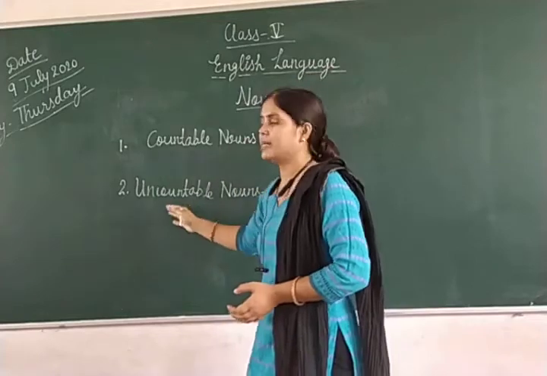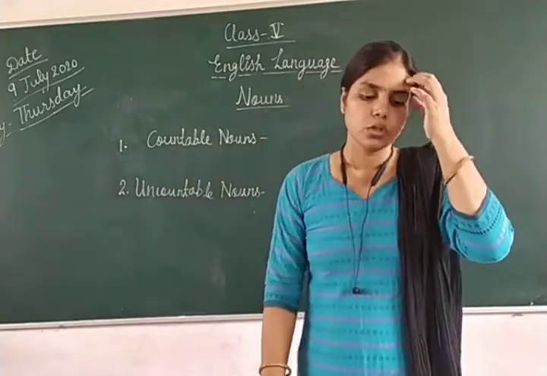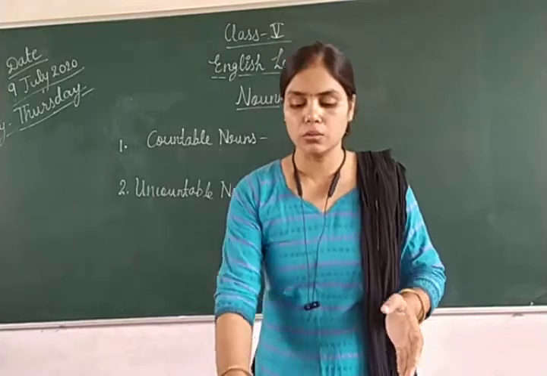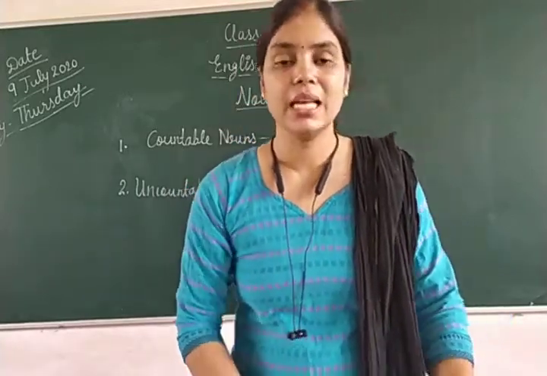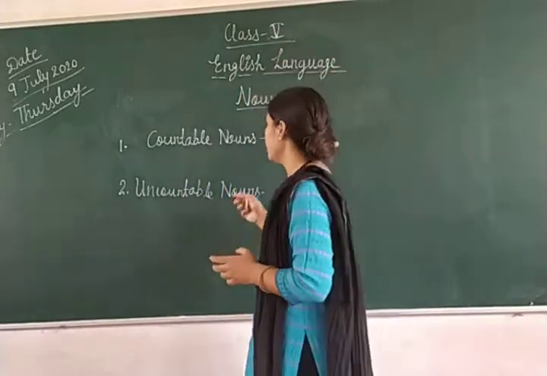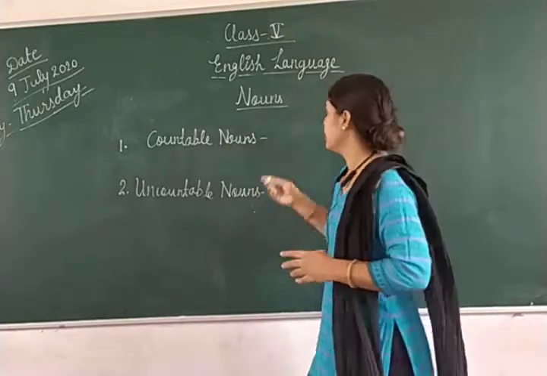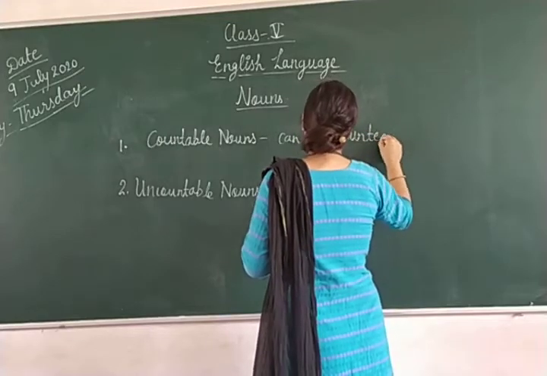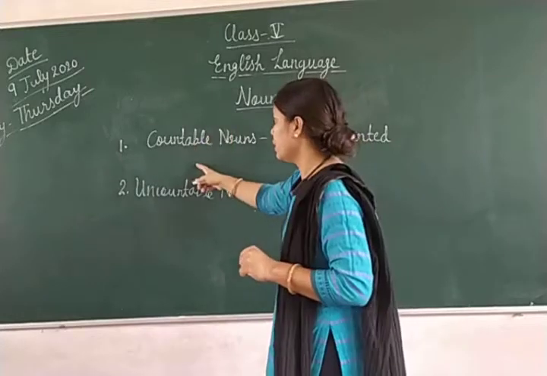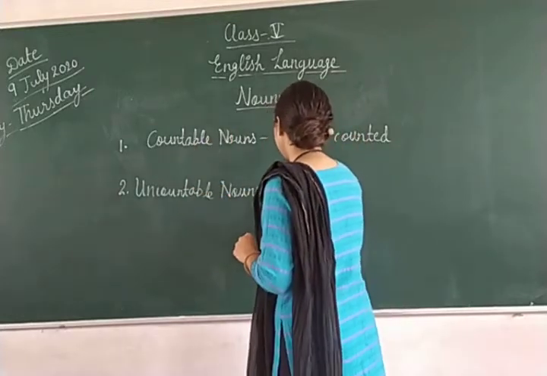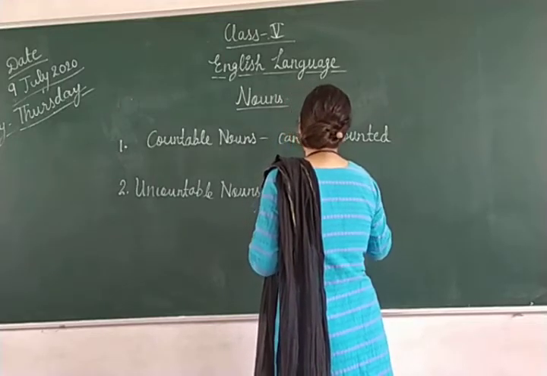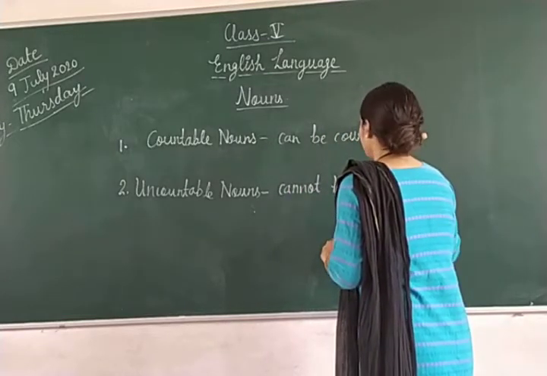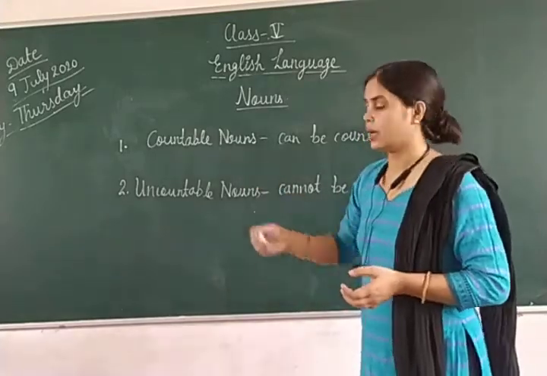Countable nouns are those that refer to something that can be counted, मतलब जिनको हम count कर सकते हैं वो countable nouns हैं, और जिसको हम count नहीं कर सकते, that cannot be counted, those are called uncountable nouns.